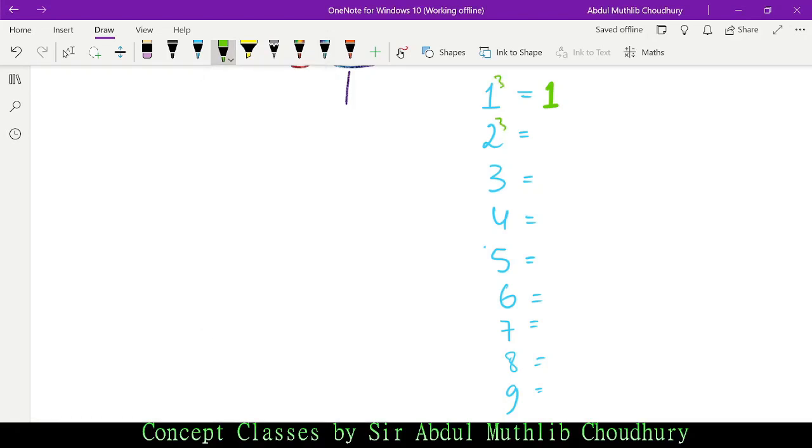Let me put the cube in the power. So 2 cubed is 8, 3 cubed is 27, 4 cubed is 64, 5 cubed is 125, 6 cubed is 216, 7 cubed is 343, 8 cubed is 512, and 9 cubed is 729.